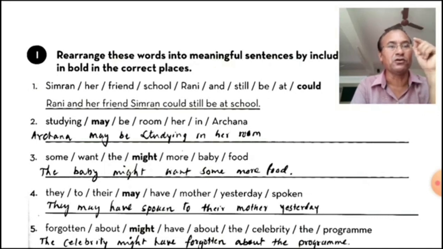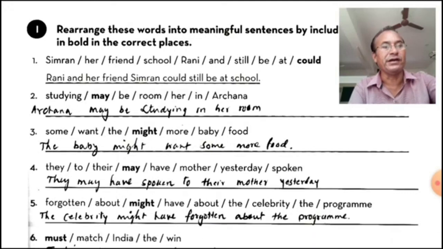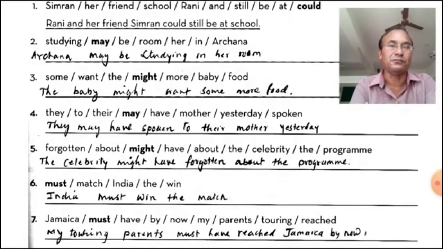What is the modal auxiliary? May. And have is also given, that's why we will have to use have. I have told you earlier that with may, if we have used have, then we will have to use V3. So what is V3? Spoken. So they may have spoken to their mother yesterday. So according to the structure we can make the sentence.